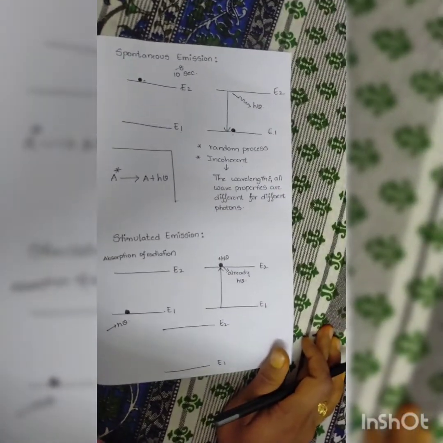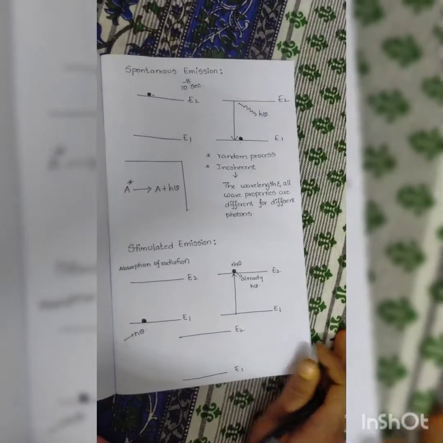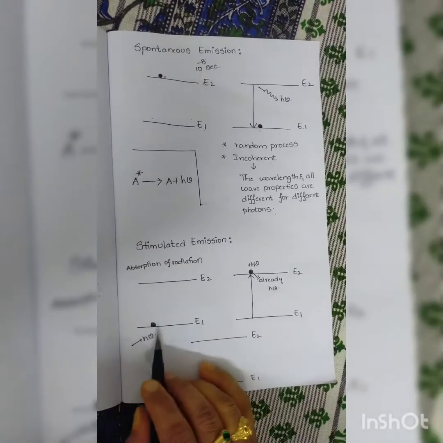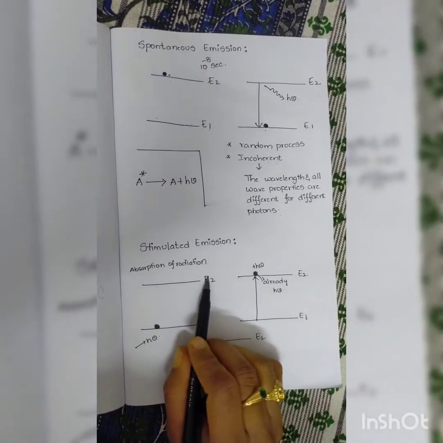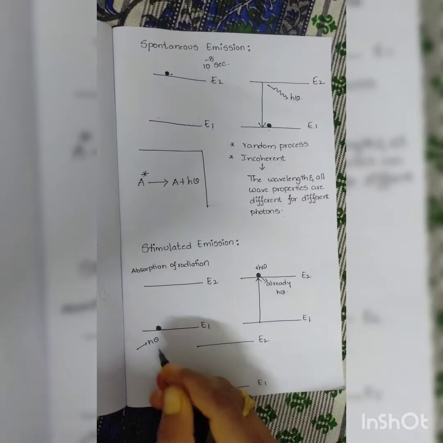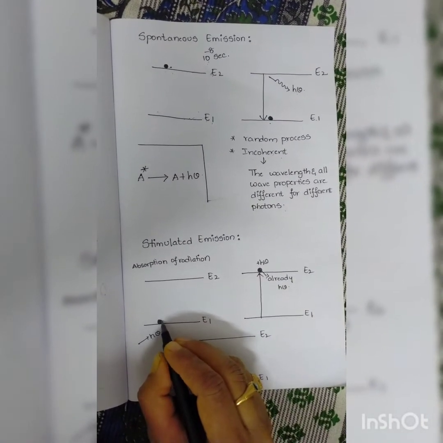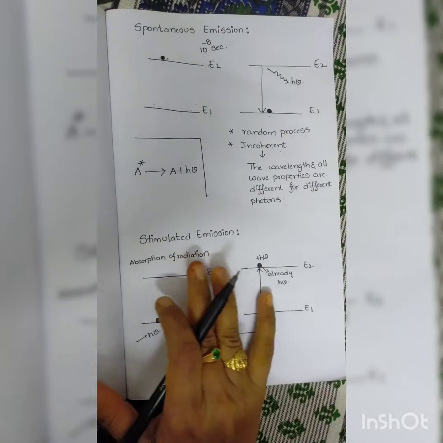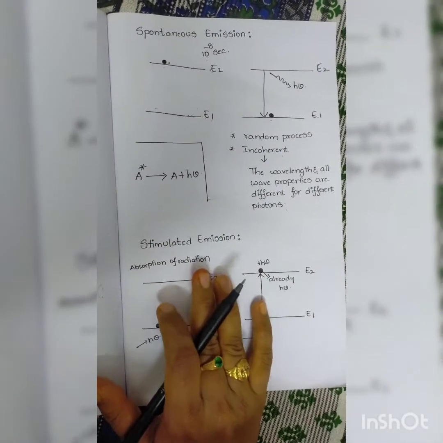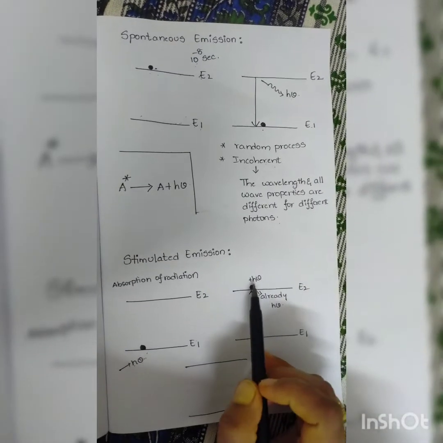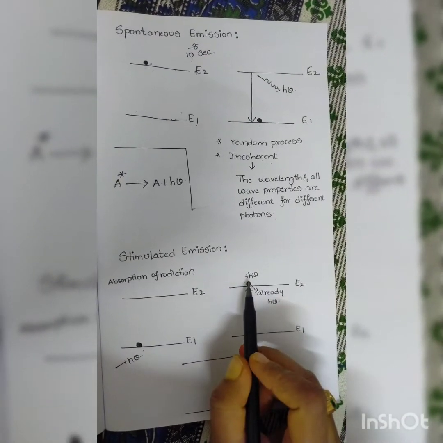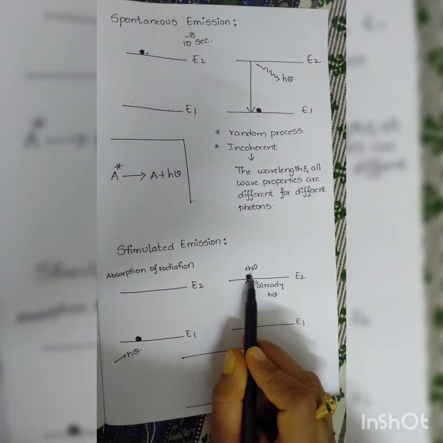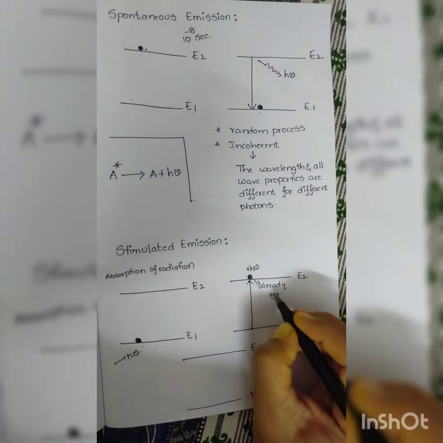Now we'll discuss stimulated emission. Stimulated emission is the principle of laser working. So we'll consider the absorption of radiation diagram. That is, we'll have E1 state, E2 state, atom present in E1 state. We will give h nu energy to this atom. It will get excited from E1 state to E2 state. This is known as absorption of radiation, right? Now, as the atom is in excited state, it has been excited from E1 to E2 by taking h nu energy, right?